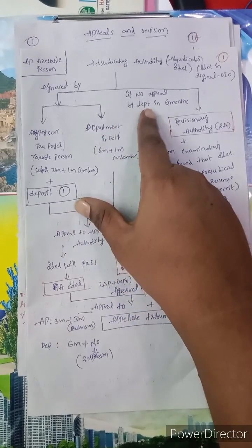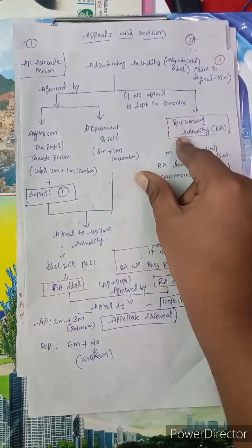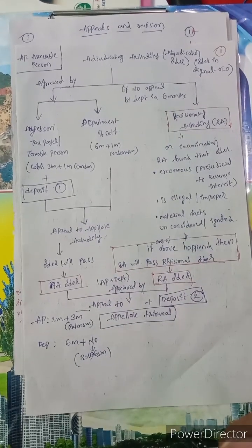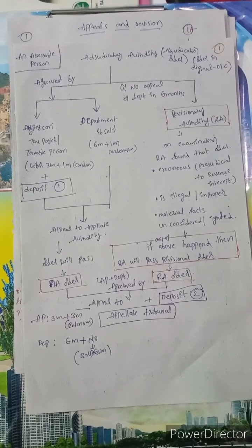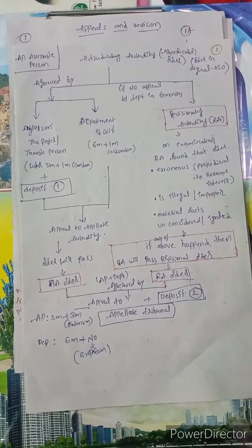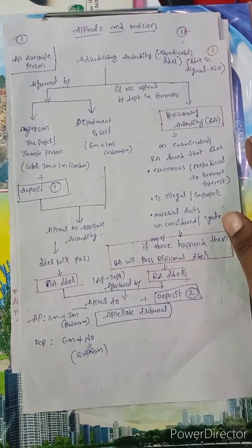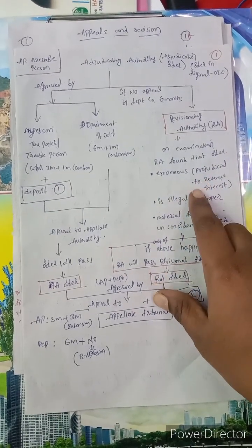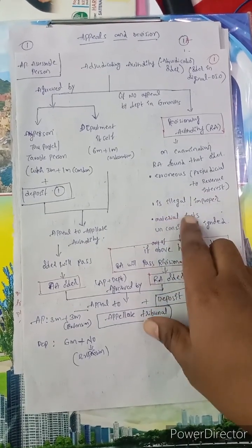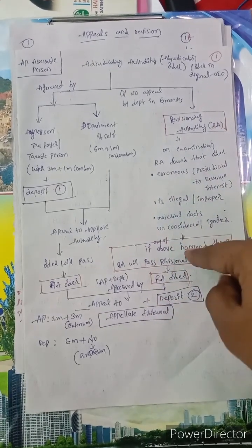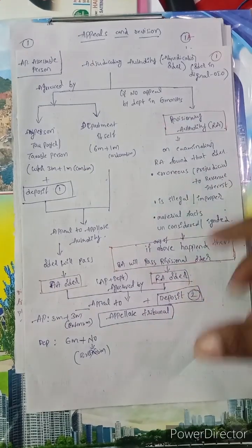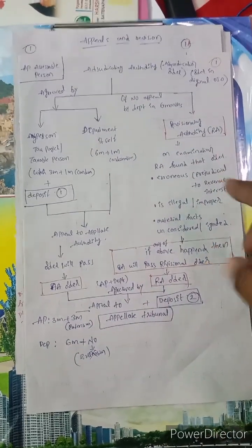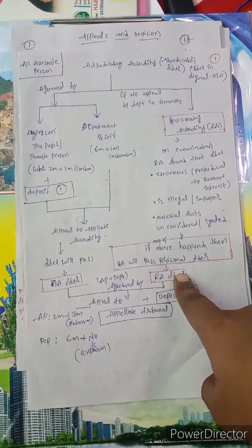If they do not go for appeal in 6 months, then another authority, called the revisional authority, comes in. This revisional authority will revise the order passed by those subordinate to them. On examination, if the revisional authority finds that the order is erroneous or prejudicial to the revenue or interest, is illegal or improper, or material facts were unconsidered or ignored, then they will revise the order and pass the revisional order. This order is called the revisional authority order.